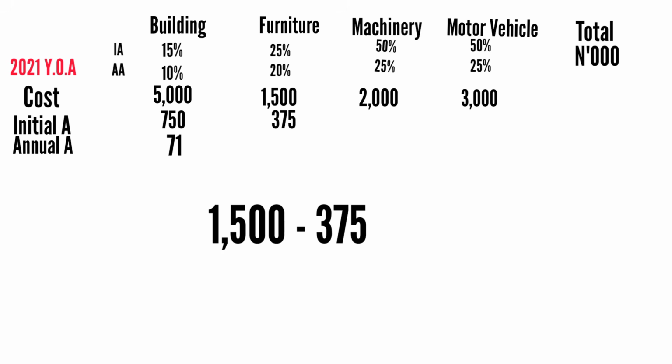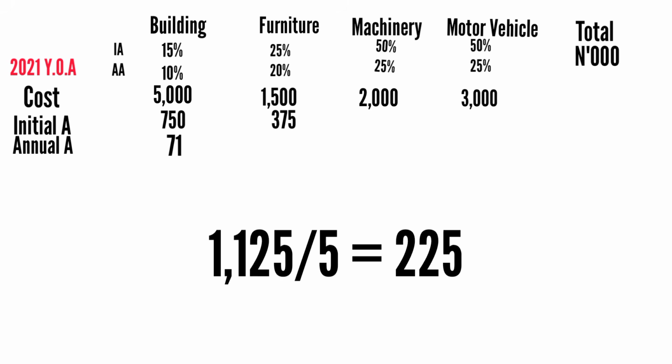So you have 1,500,000 minus 375,000 initial allowance. That will give you 1,125,000. Then you divide by 5 years, right? You have 225,000. So for year one of that asset, you'll get 225,000. Year two, year three, year four, year five, until it is exhausted for 5 years.